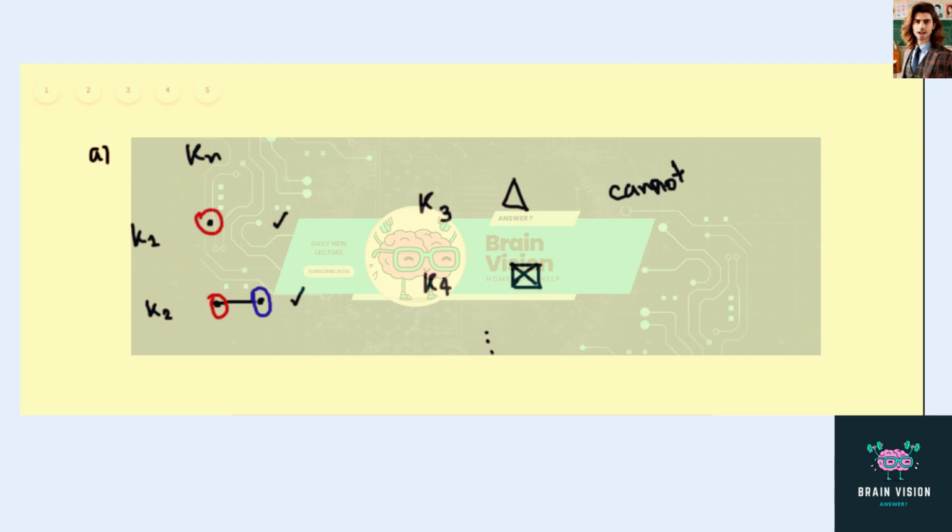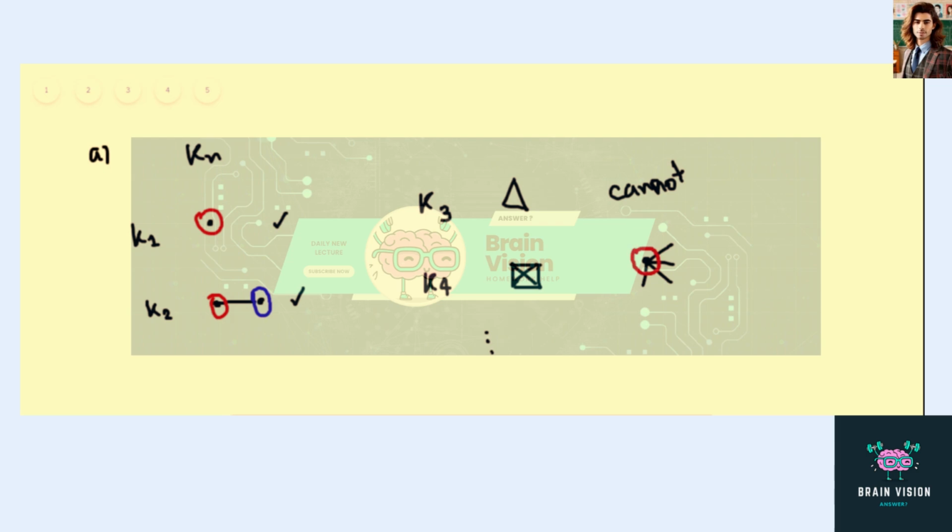make them bipartite because each vertex will be connected to everyone else. So that vertex should be its own partite, right?